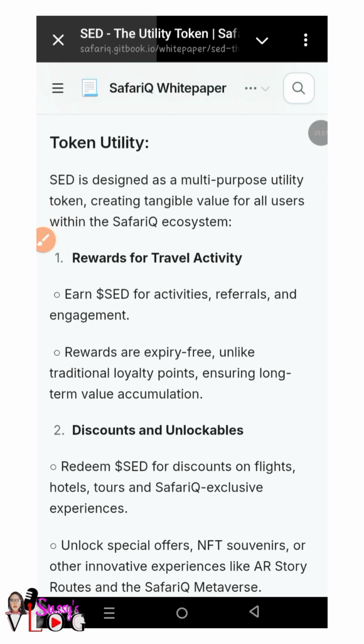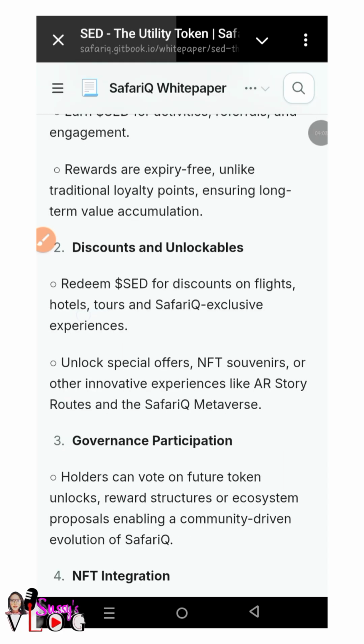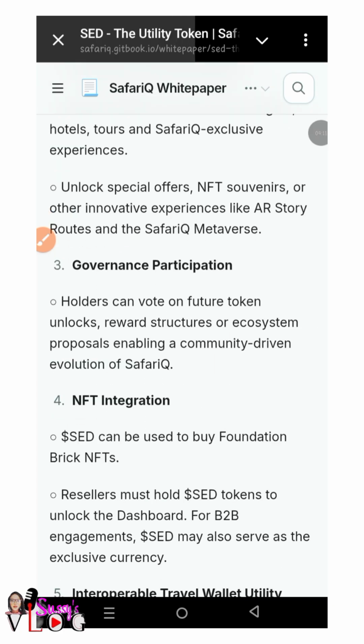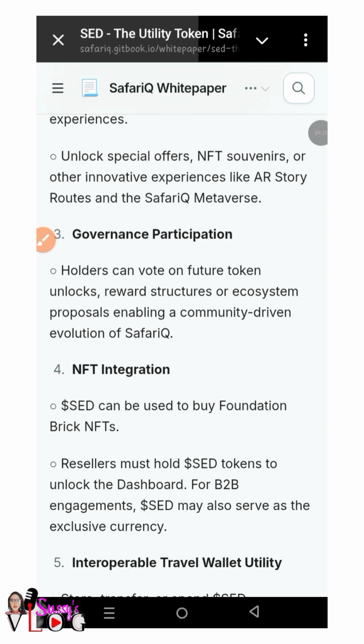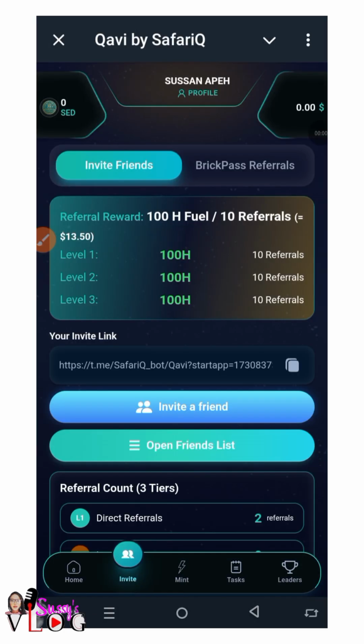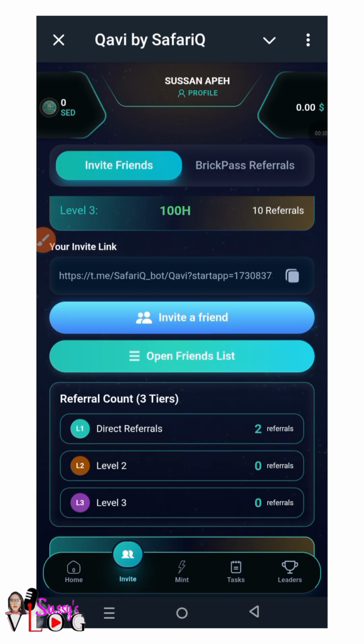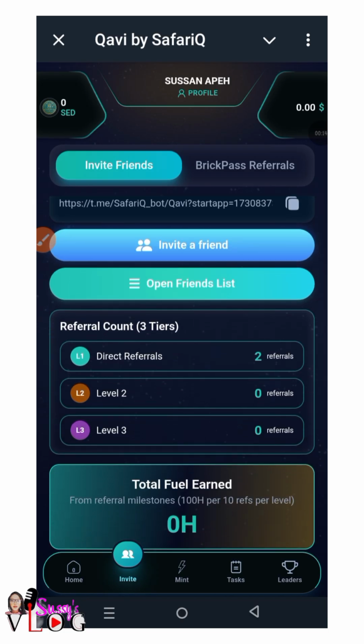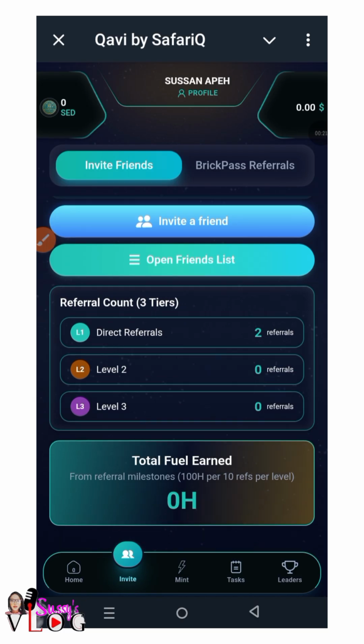You earn SED for activities like travel, referrals, and engagement. When you refer, you earn. Once you engage, you earn. You can still go ahead and read that. It even has an NFT integration. Then it says invite, and you see your referral link here. You come and copy it and invite your friends. The more you keep inviting friends, the more you increase on the referral levels. They have level 1, level 2, and level 3.